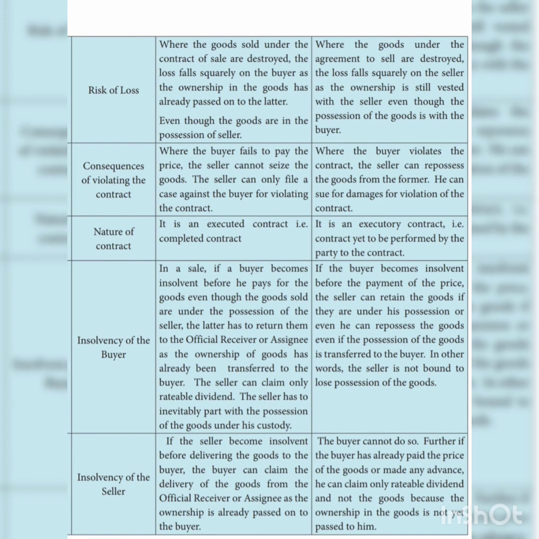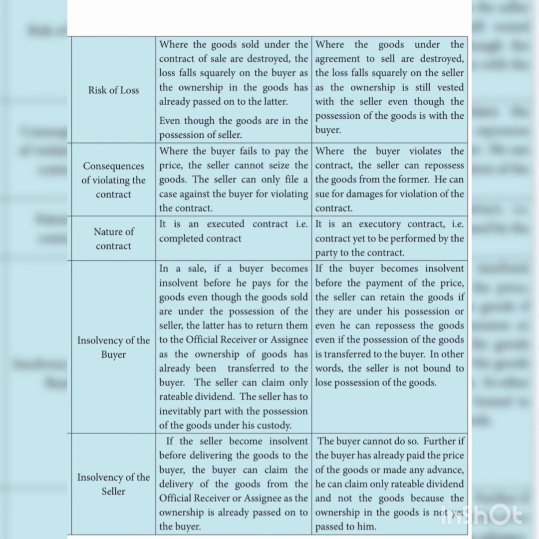In case of agreement to sell, where the goods under the agreement to sell are destroyed, the loss falls squarely on the seller only, as the ownership is still vested with the seller, even though the possession of the goods is with the buyer. Only the contract has been made. When the contract has been made, the possession goes to the buyer, but the products have not still reached the hands of the buyer. So once the goods have been destroyed, here the seller has to bear the loss.